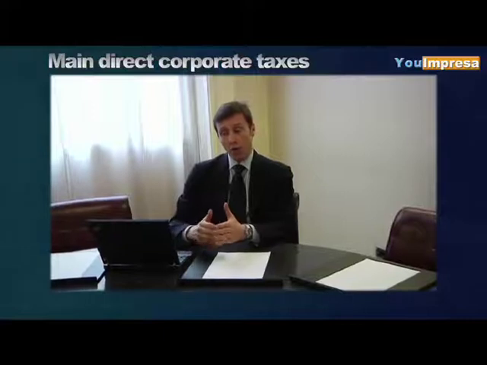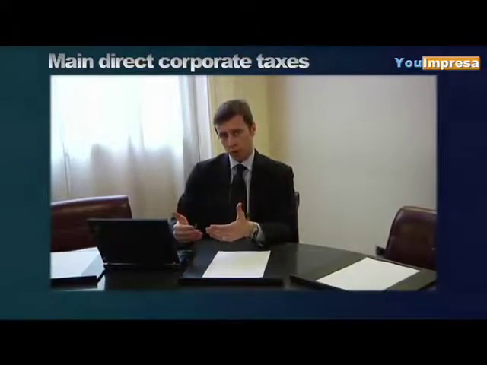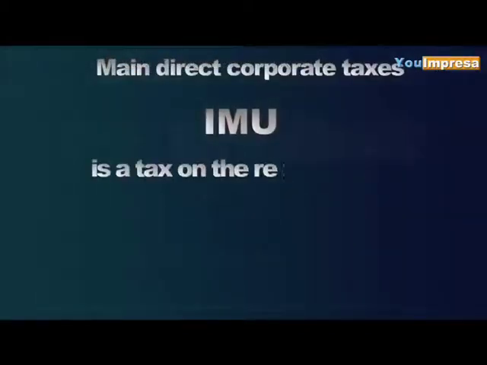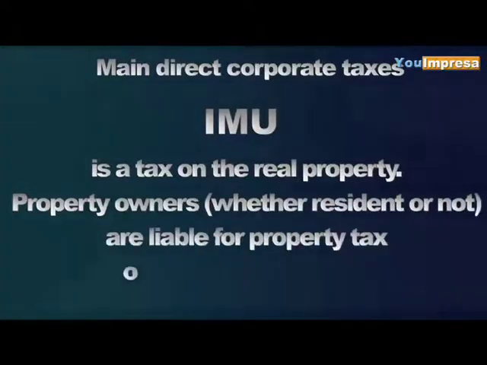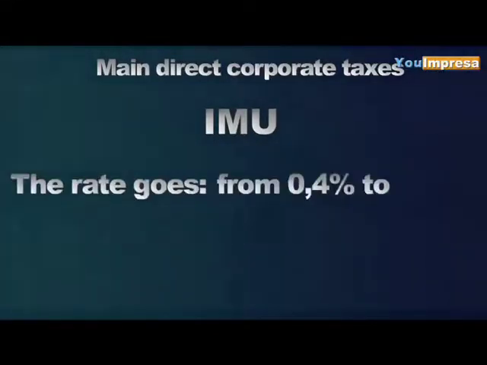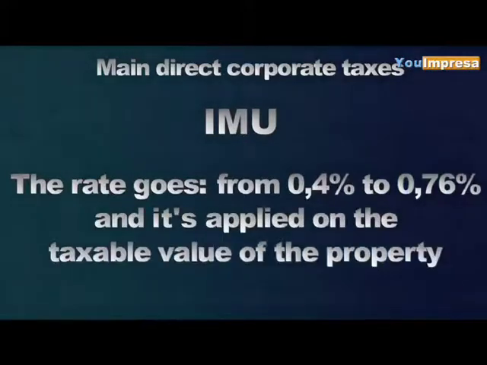Now we can also talk about another tax which was introduced in 2012, IMU. IMU is a tax on real property, and all the property owners are liable for this property tax on all lands and buildings. The rate can vary from a minimum of 0.3% to a maximum of 0.76%. And this tax will be applied to the taxable value of the property.